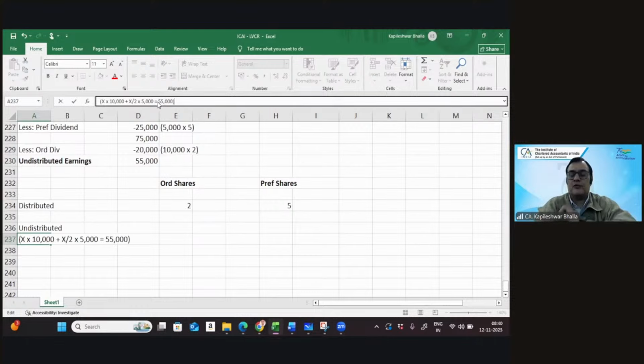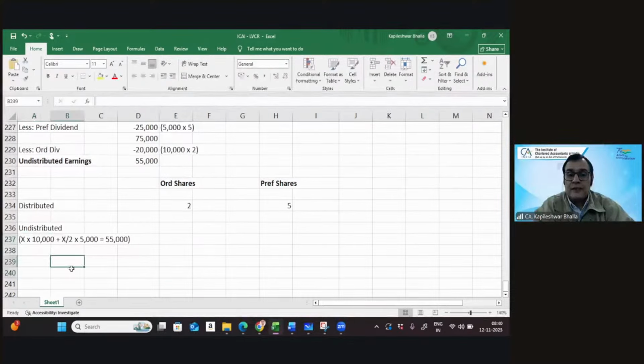I think that's better to solve the equation. So let's get the solution of this equation. We're paying X rupees per share to the ordinary shareholder, and X by 2 to the preference shareholder, into the number of shares, equated to 55,000. So what is the value of X?